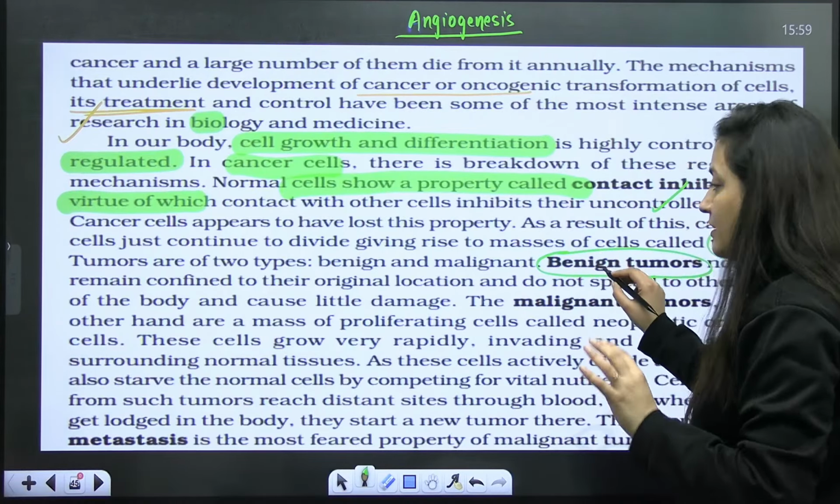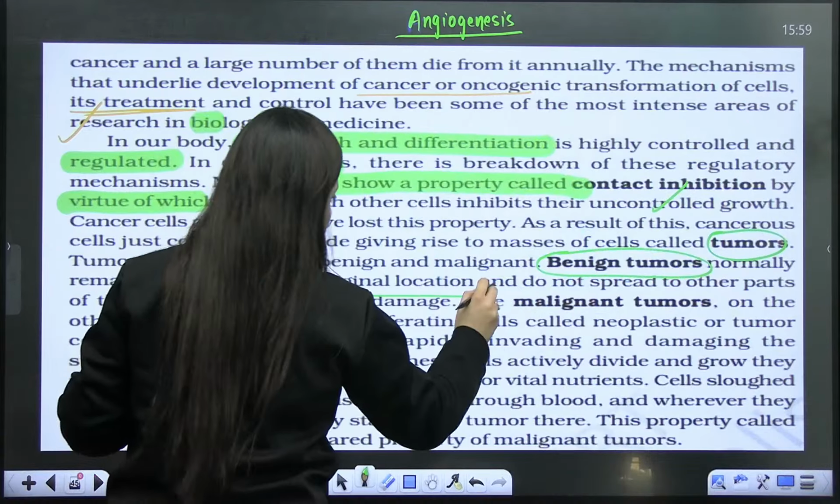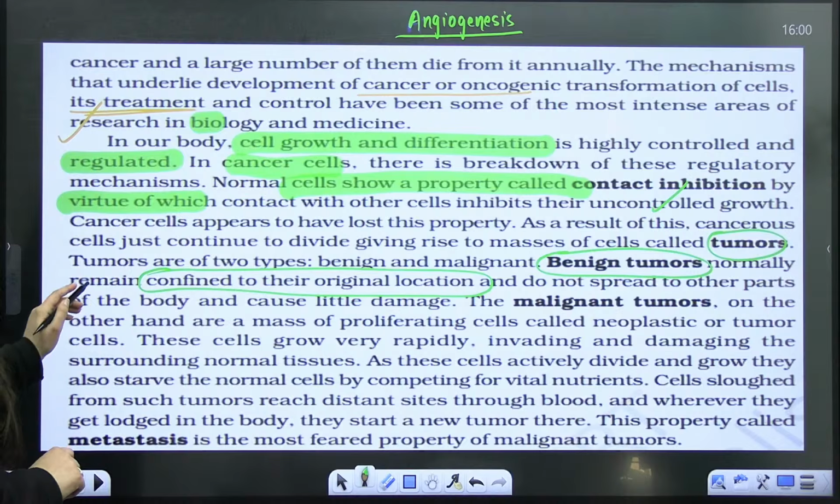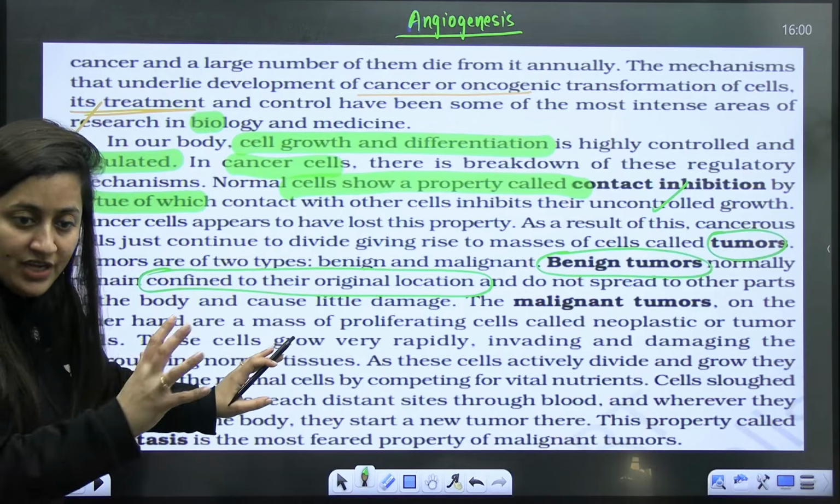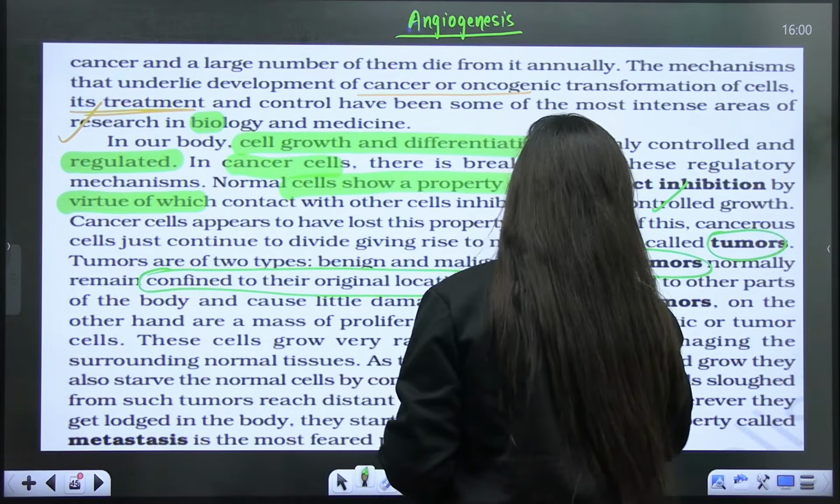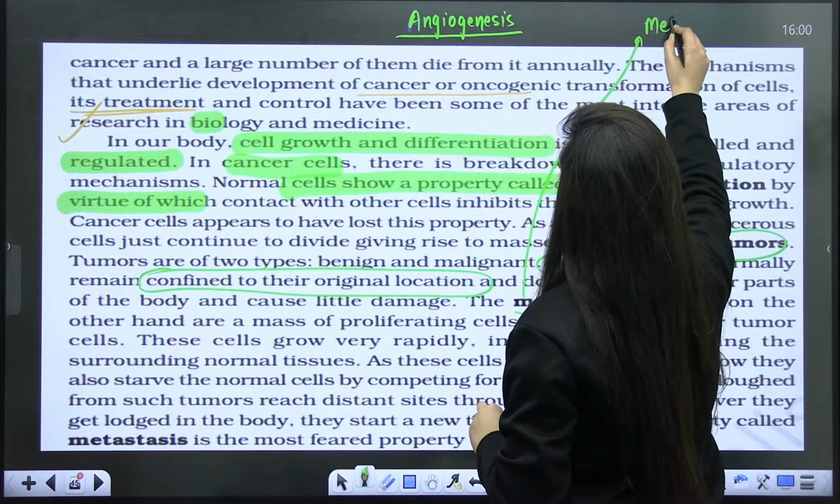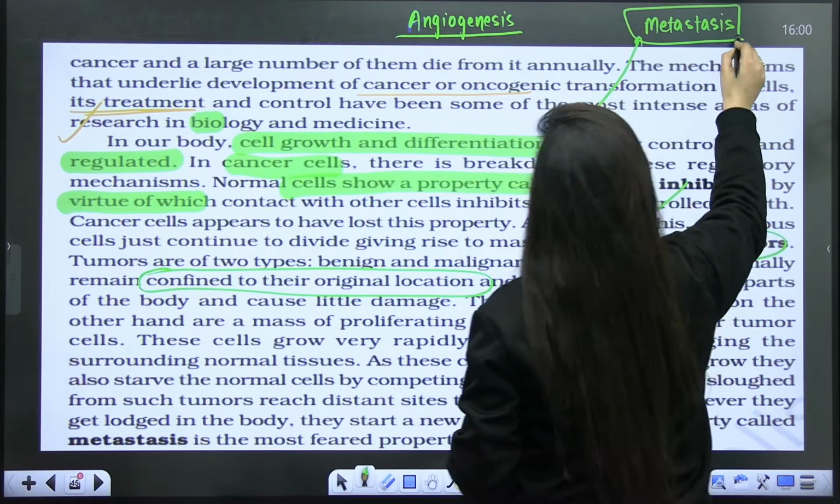So if it is benign, benign means localized, confined to its original position. They are not going to any other area, they are not spreading. So they will cause little damage, and by a surgery we can remove it. That's how it works. But when it comes to the malignant tumor, from LM you have to remember metastasis. So what is this metastasis, guys?